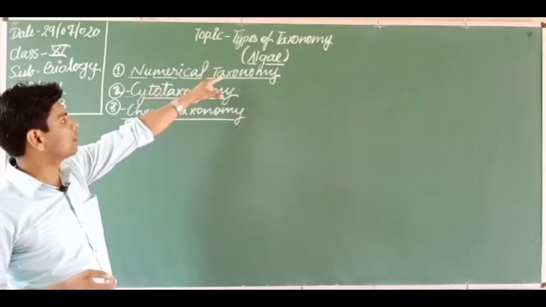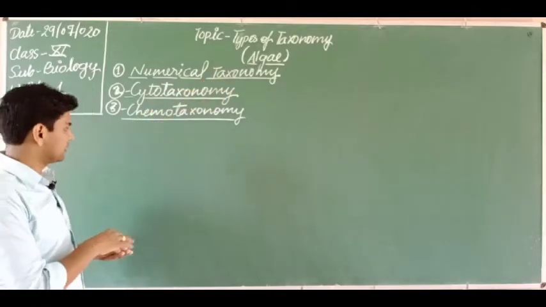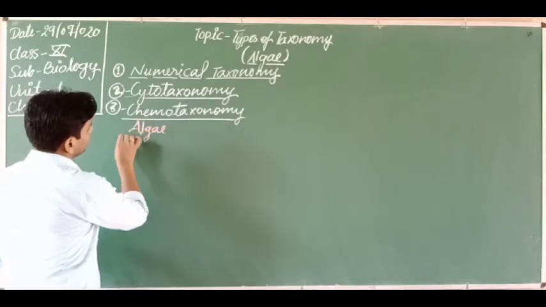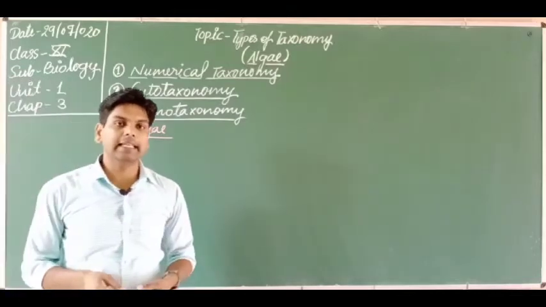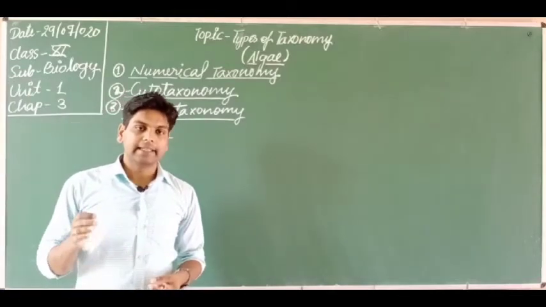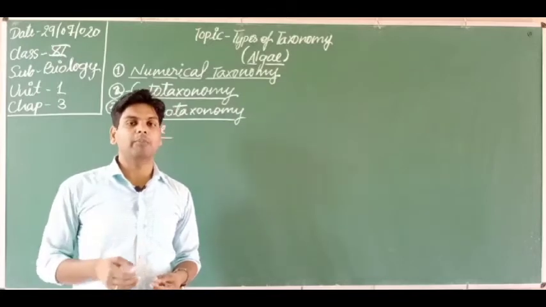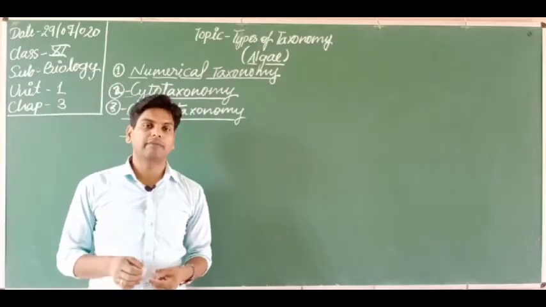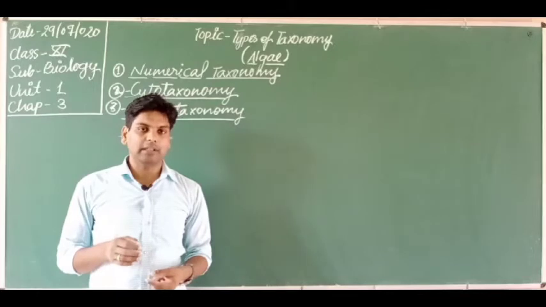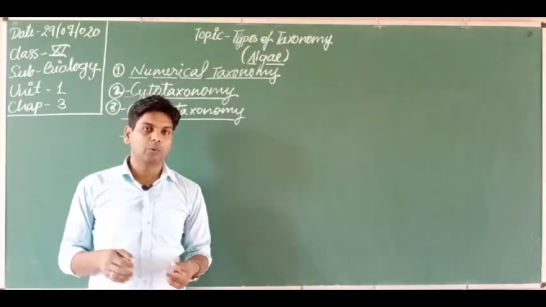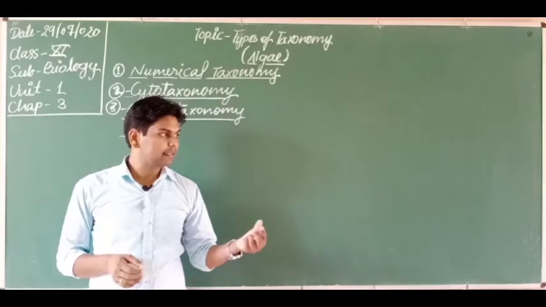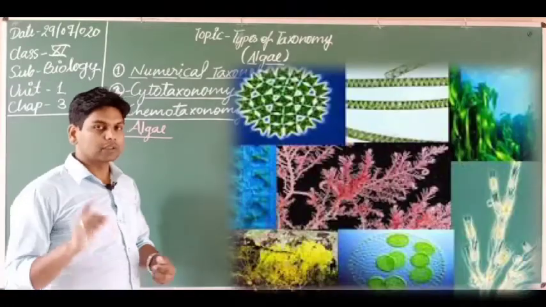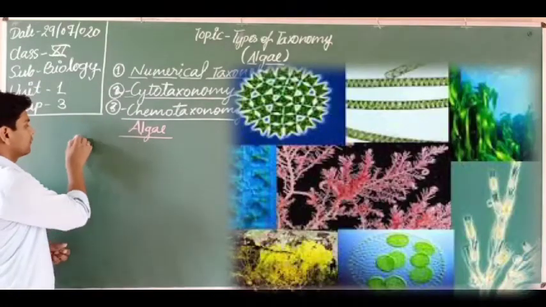Let's discuss our next topic, that is algae. Do you know, students, algae is the first category, or we can say it is the smaller or simpler form of plants. Algae are mainly aquatic, marine in nature. They can also be found in fresh water, and they are also present on moist surfaces, just like moist rock surfaces and moist soil surfaces. At these places also algae is found. First we will discuss the characteristics of algae.